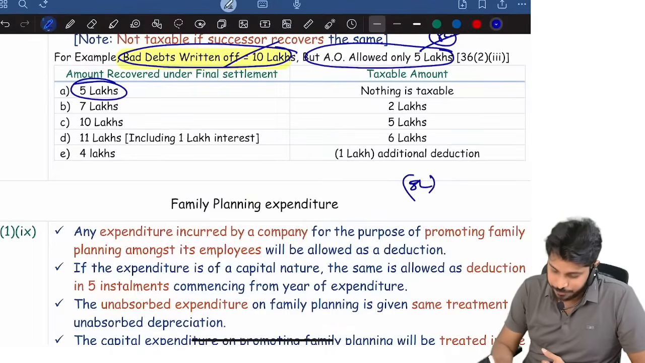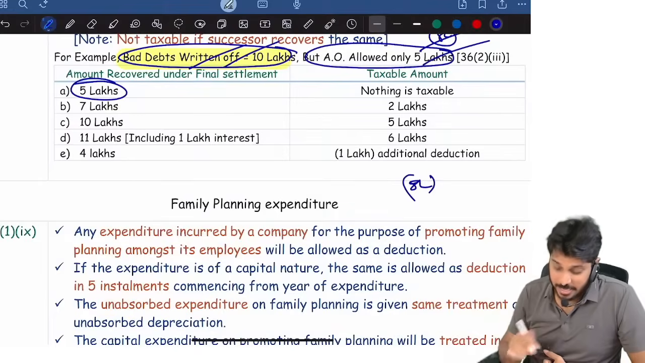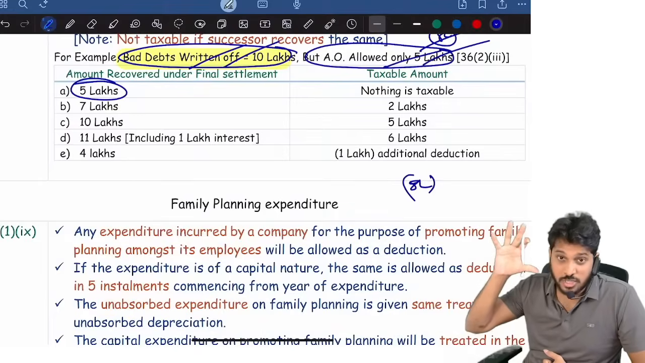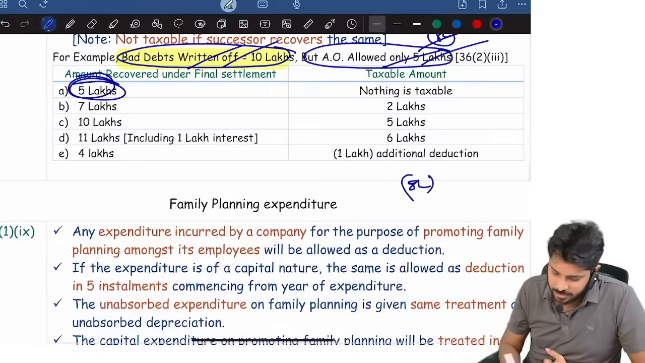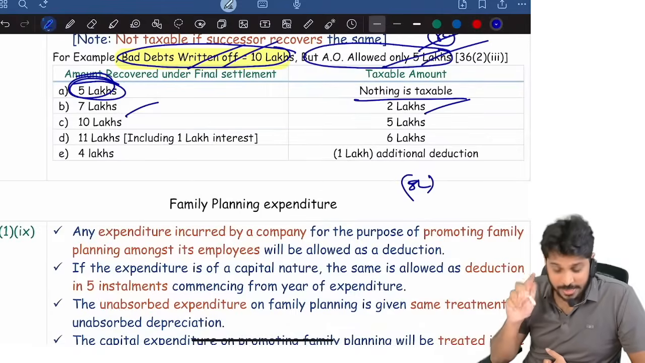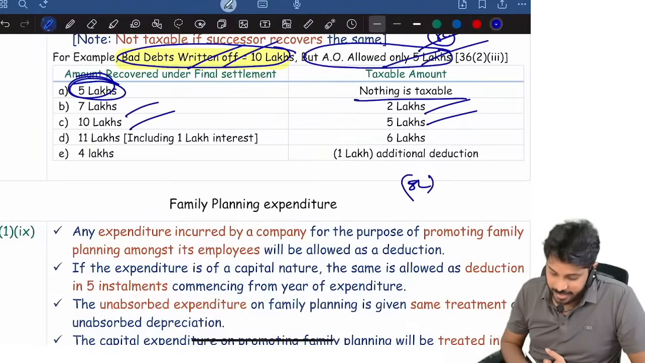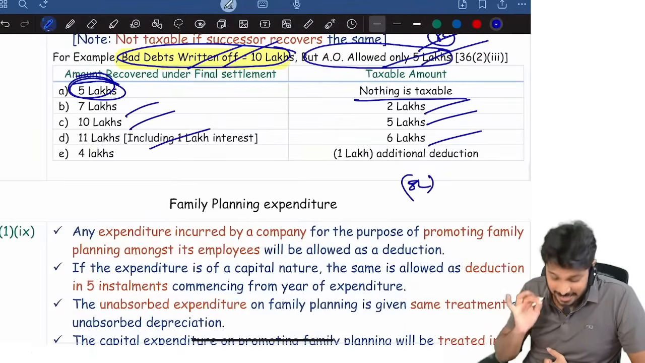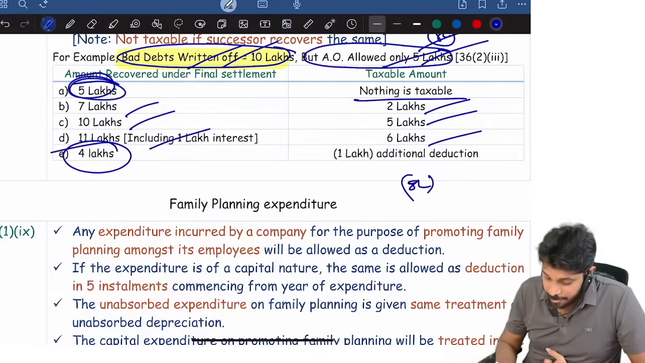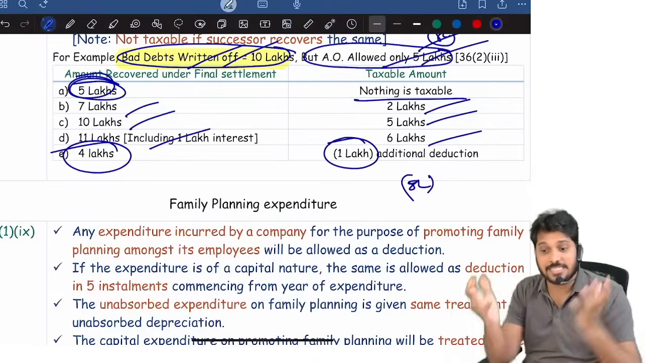For example, bad debts written off is 5 lakhs. The assessing officer, bad debts written off is 10, the assessing officer allowed 5, which means the net amount allowed is only 5 lakhs. Later, if 5 lakhs is recovered, nothing is taxable. If 7 lakhs is recovered, only 2 lakhs is taxable. If 10 lakhs is recovered, then 5 lakhs is taxable. If 11 lakhs is recovered, then 6 lakhs is taxable. If only 4 lakhs is recovered, then the remaining 1 lakh will be claimed as a deduction.